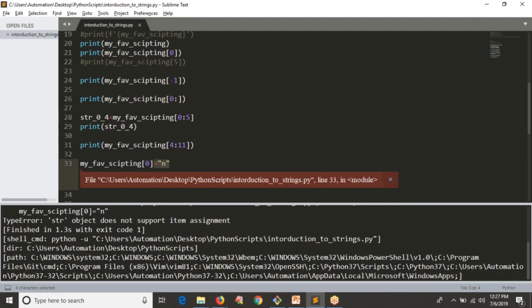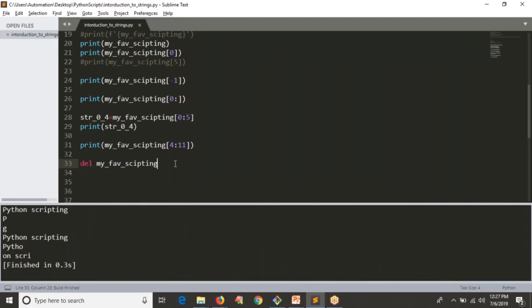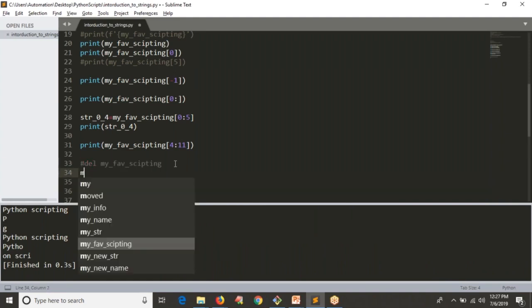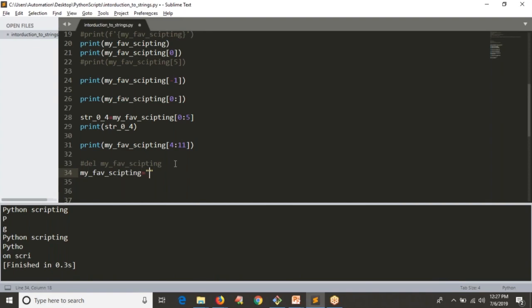Or let me try with delete. You know, the delete option is there, right? We already had a discussion on this. But if I run this, string object does not support item deletion. So you cannot delete part of your string, but the entire string you can delete. See that you are not getting any error output, because you are deleting completely. At the same time, you can delete or you can assign a completely new string.